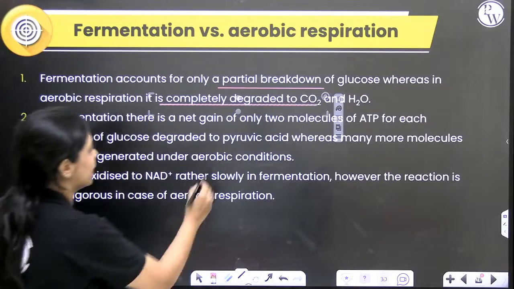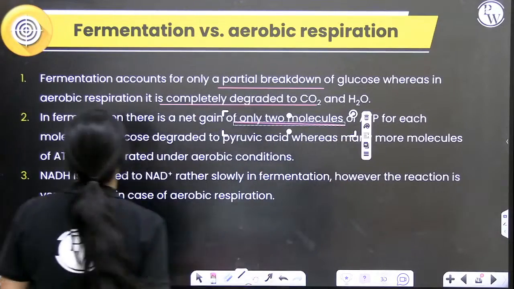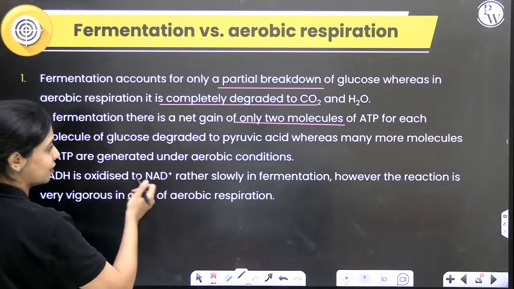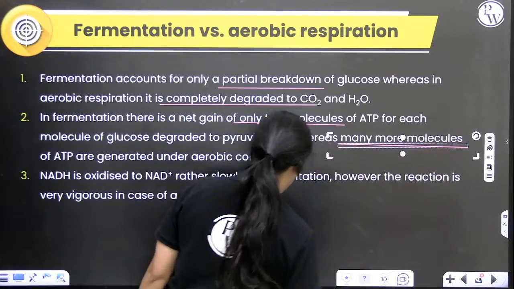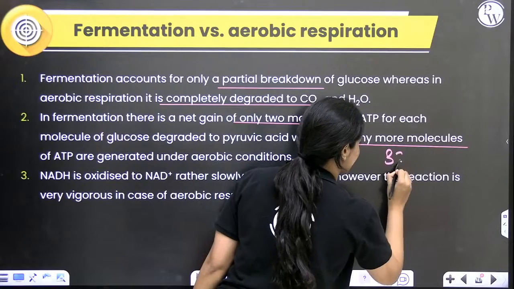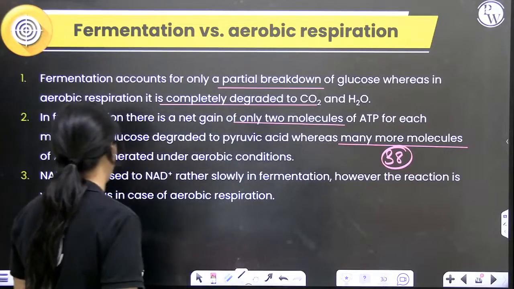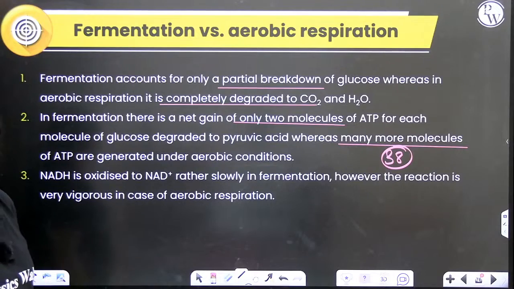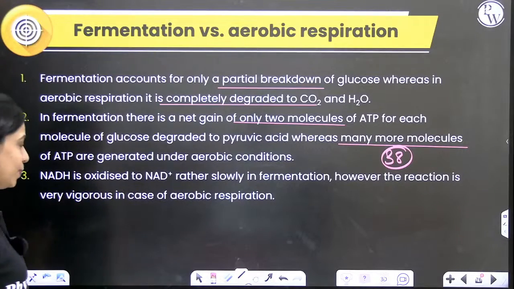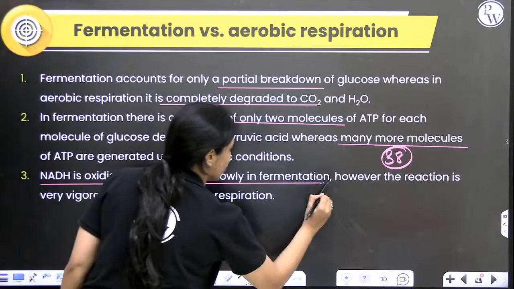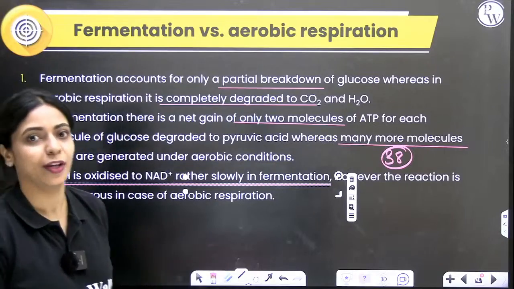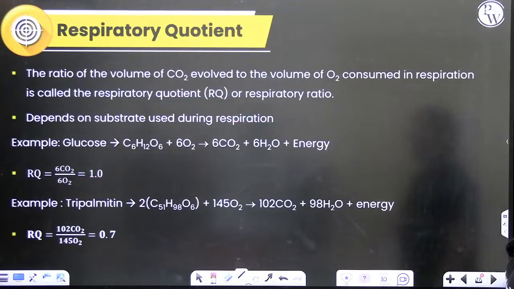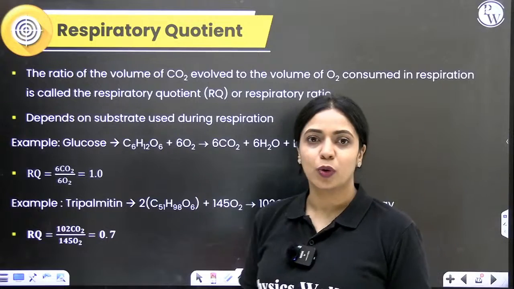In fermentation, only 2 molecules are obtained, and in aerobic respiration, many more molecules are obtained, as many as 38 under ideal conditions. That is the second point. And if NADH has to get oxidized to NAD+, it will happen very slowly in fermentation, but in aerobic respiration, it happens very quickly. Okay, next, last concept, respiratory quotient.